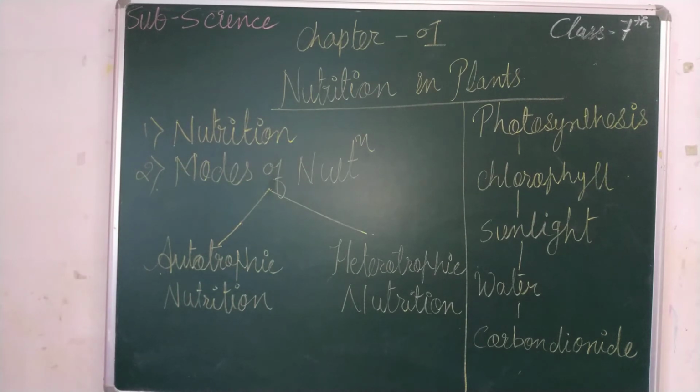क्या ह्यूमन बीइंग फॉलो करते हैं फोटोसिंथेसिस और आर दे ऑटोट्रॉफिक? नो, बिकॉज ऑटोट्रॉफिक nutrition must need chlorophyll, which is only present in leaves, right? So human beings are not autotrophs.